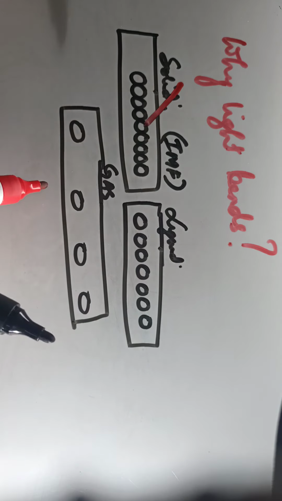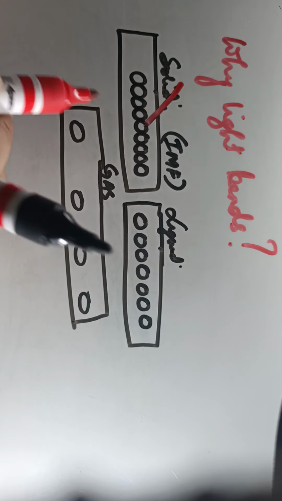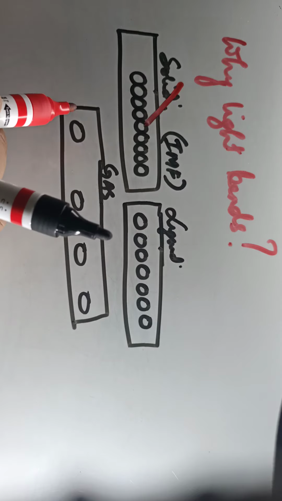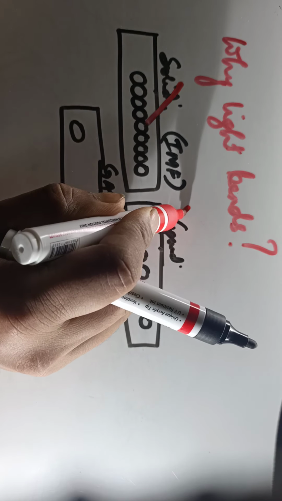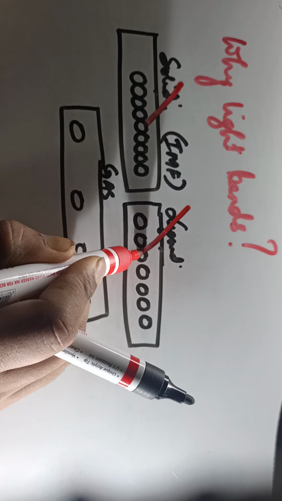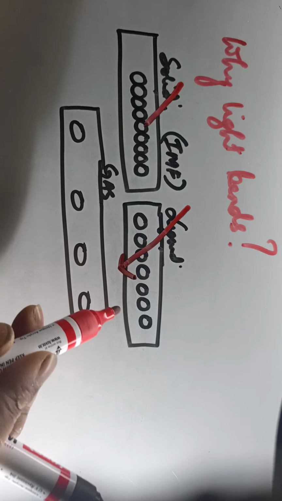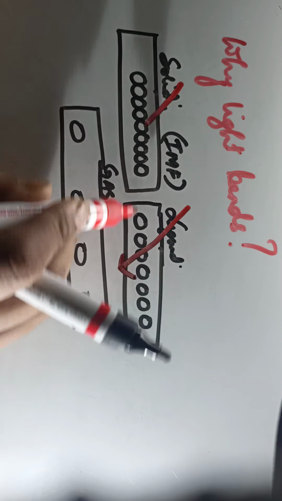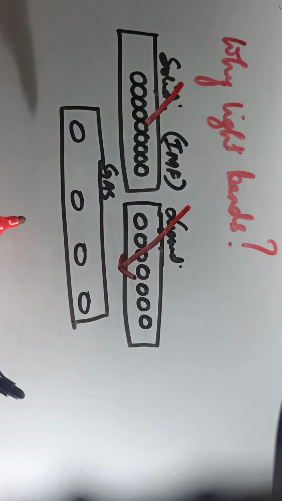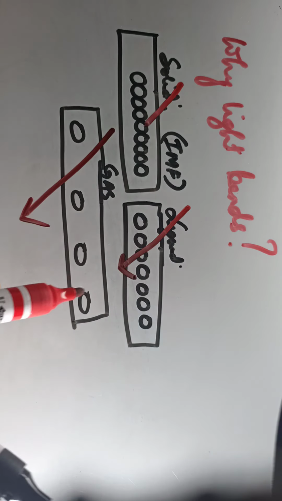So we are coming to that very important point, the bending. The bending of light is normally due to the decrease in the speed of light. Now you take the case of liquid. When you see liquid, you will find that there are some intermolecular spaces, so light can pass through. I don't say that it will very easily pass through, but it can pass through easily as compared to solid, because there are spaces. So there will be bending but not much, right? But if you take the case of gas, absolutely no problem.